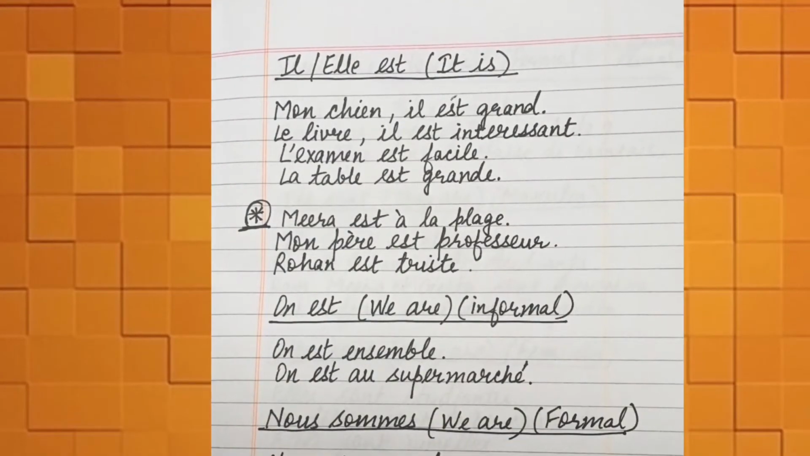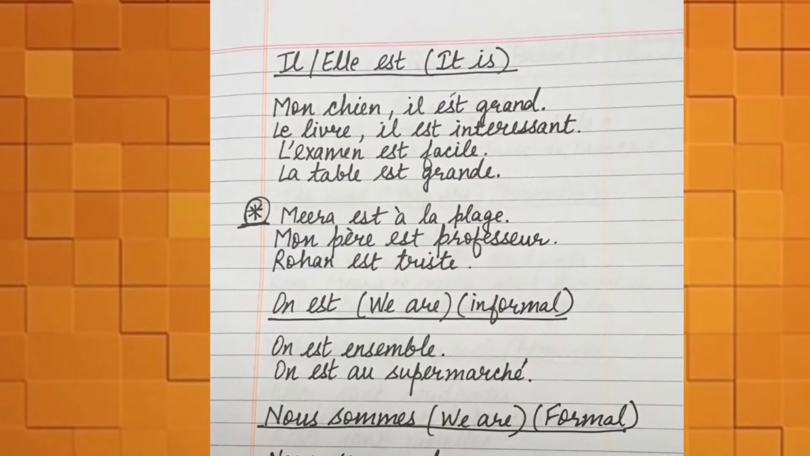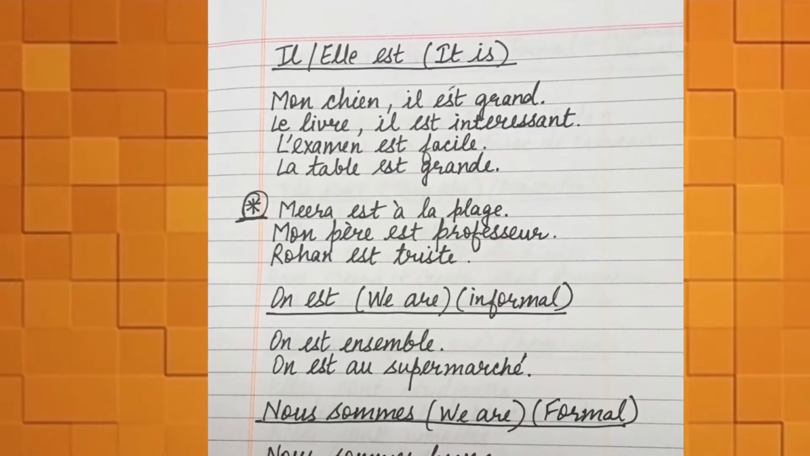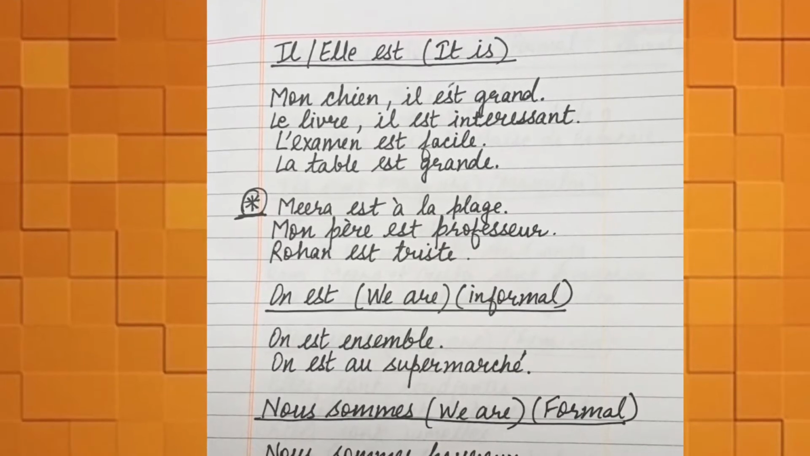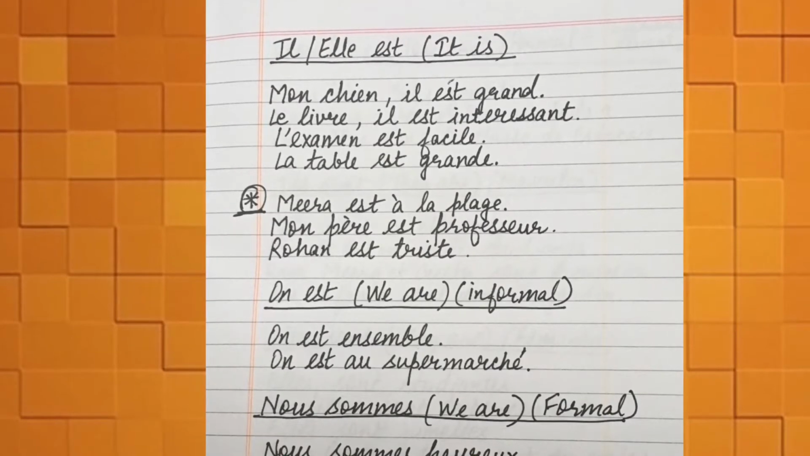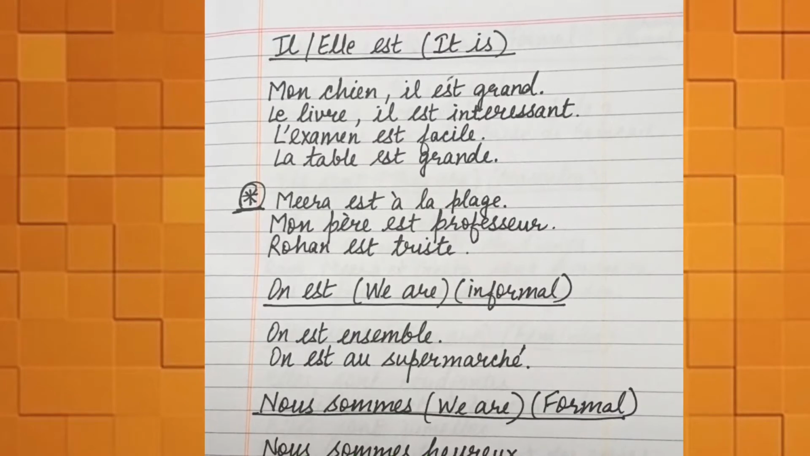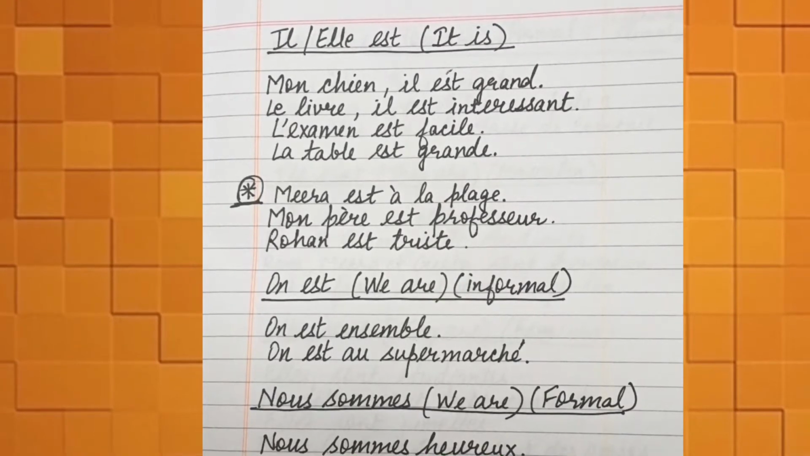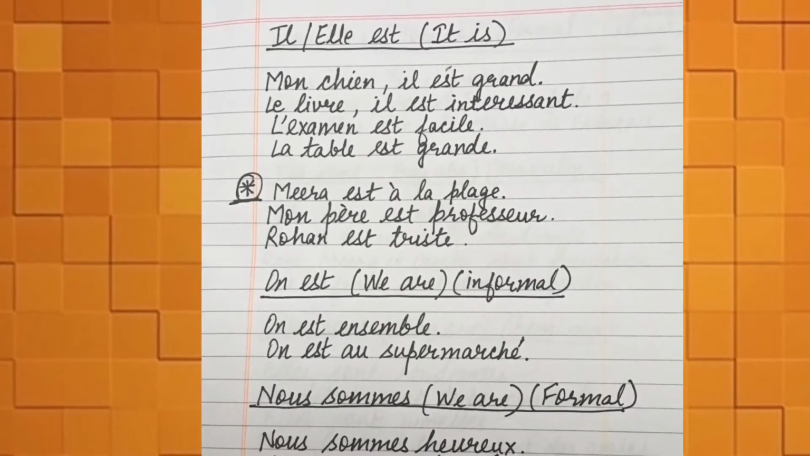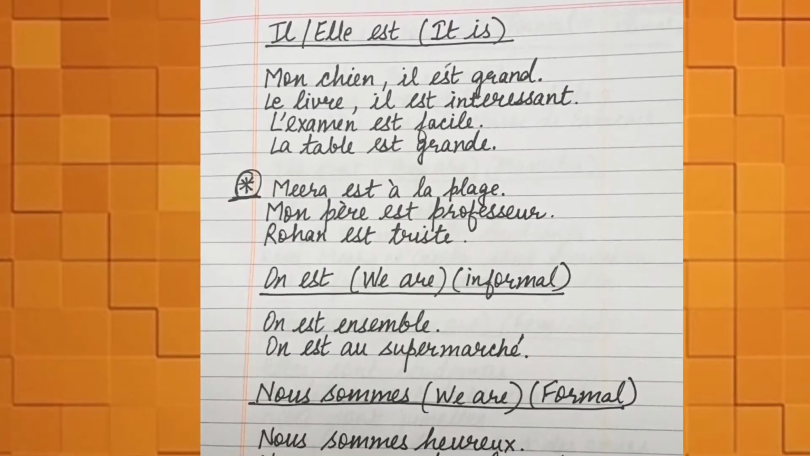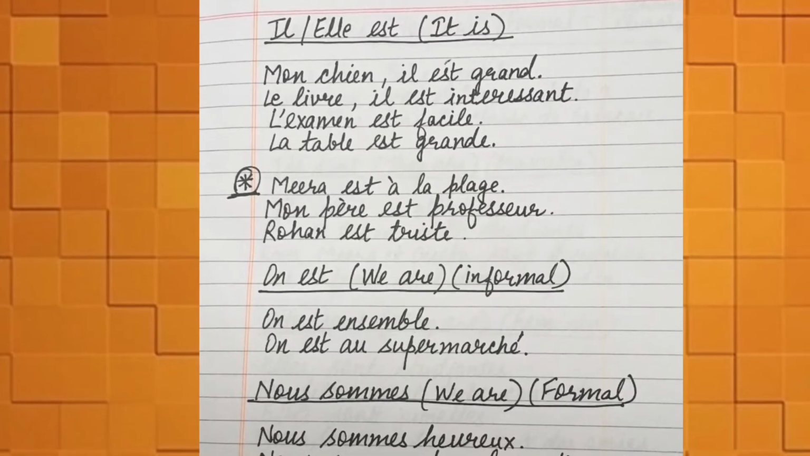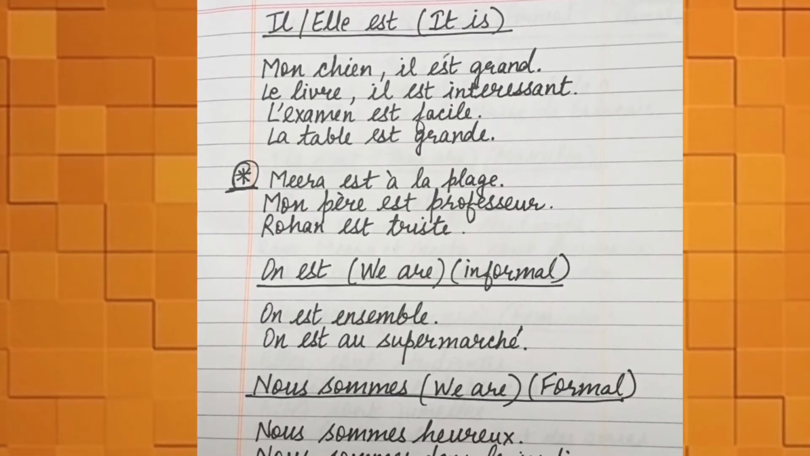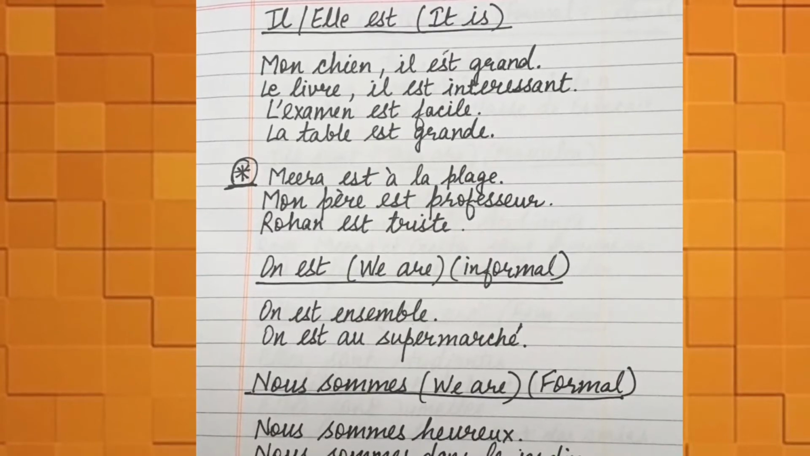Then il and elle can also be used for things. It can be used as it is. For example, mon chien il est grand means my dog, he is big, he is tall. Le livre il est intéressant means the book, it is interesting. L'examen est facile means the exam is easy. La table est grande means the table is big.